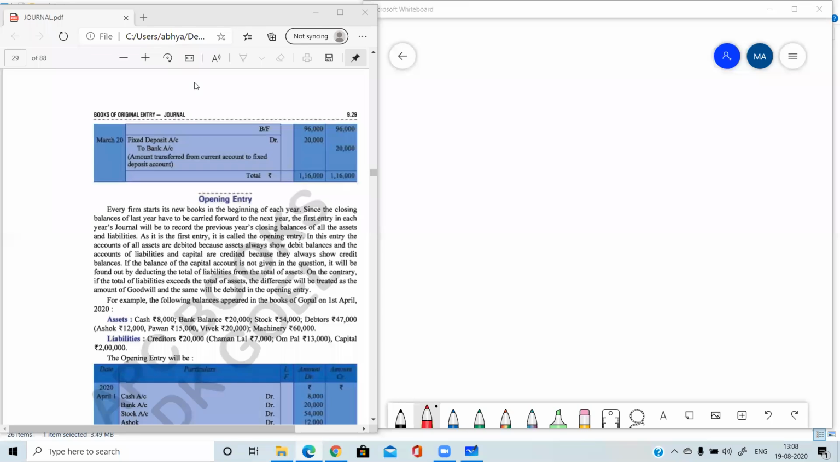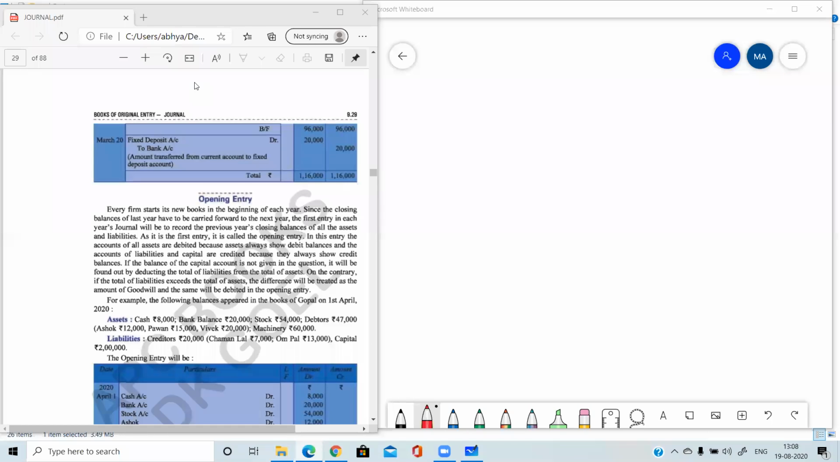So opening entry. You know that the total life of the business is divided into smaller time intervals, and normally one time interval contains 12 months. The 12 months is known as the accounting year for that business. Accounting year is of two types, calendar year and financial year.